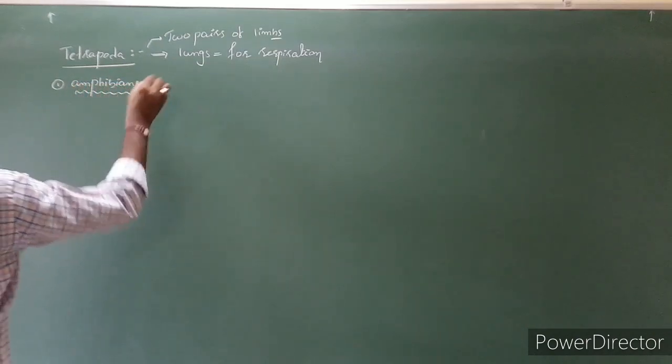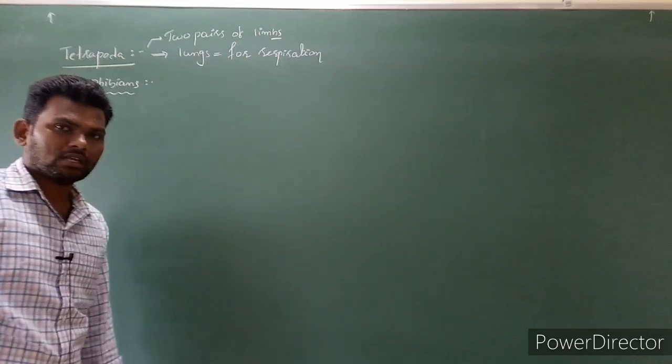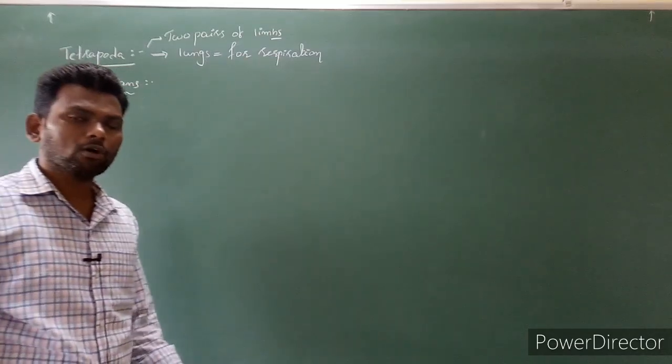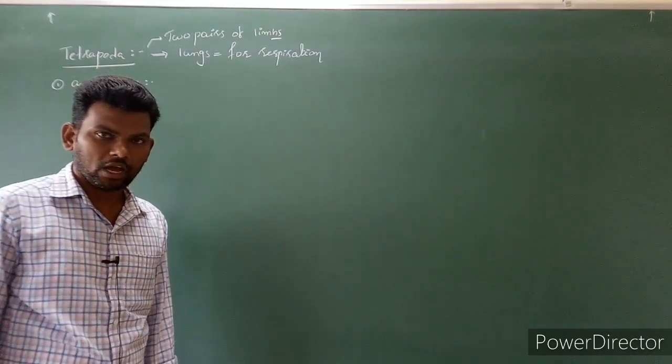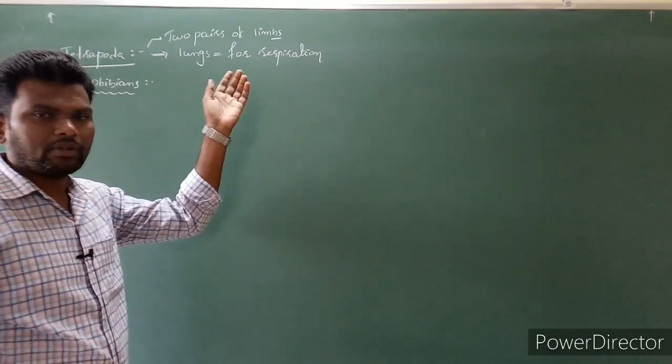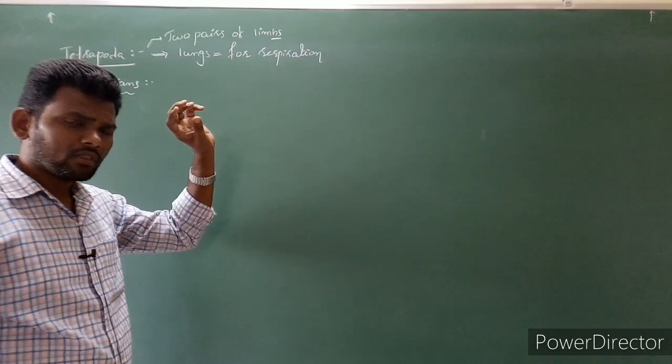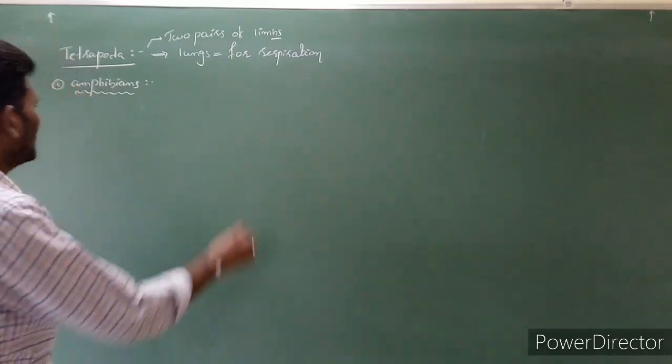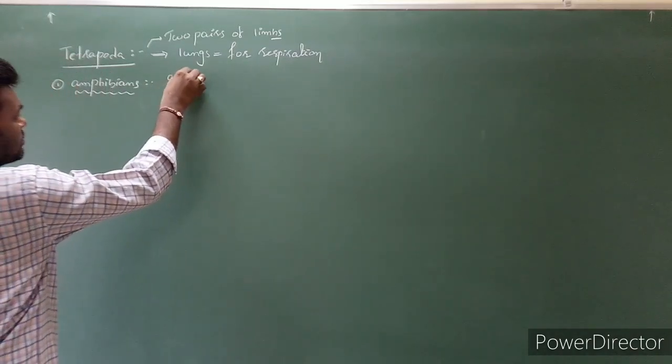Amphibians. The meaning of amphibians is, amphi means both or dual. It means it can survive in dual conditions, right?